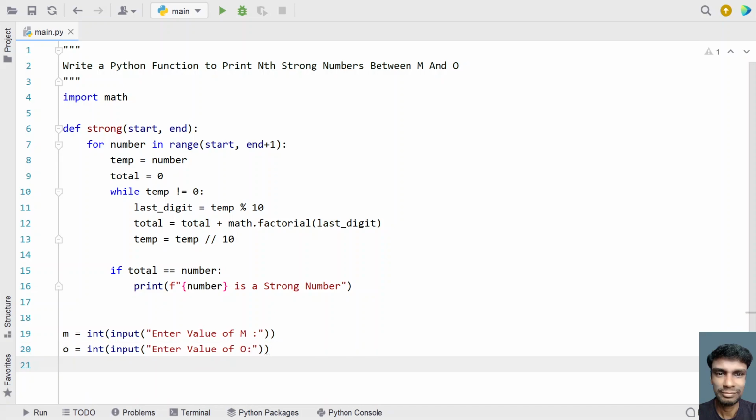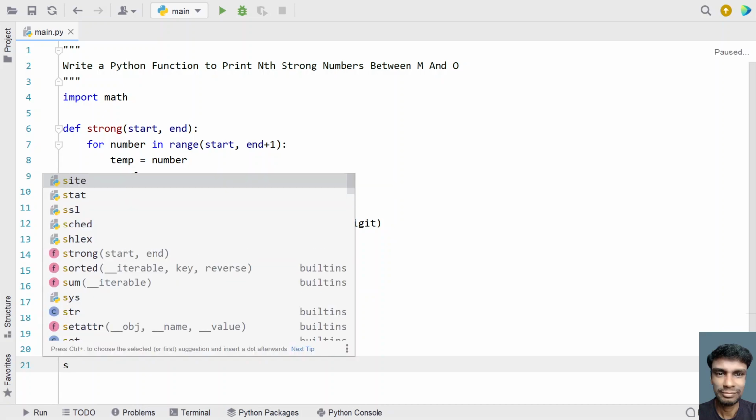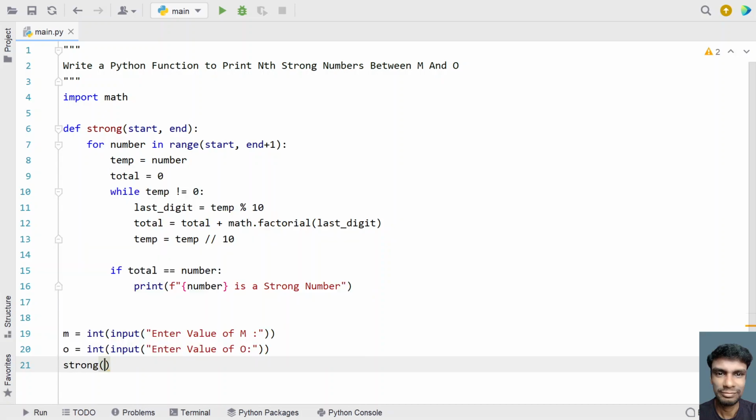Once we get the m and o values, let's find the nth strong numbers by calling the strong function with m comma o. So this is the complete program to find the nth strong numbers between m and o.